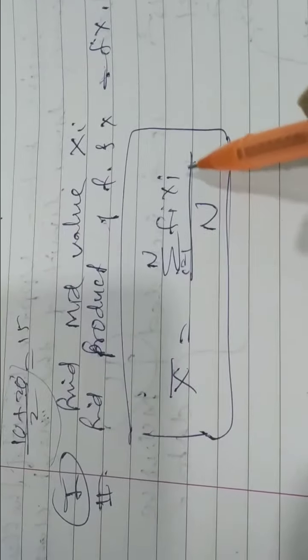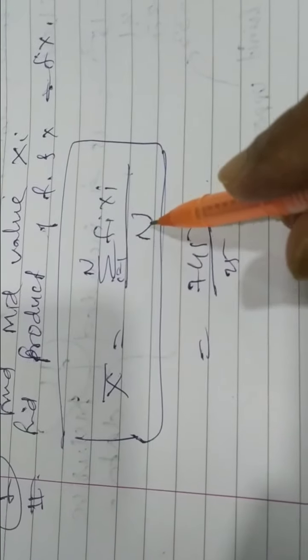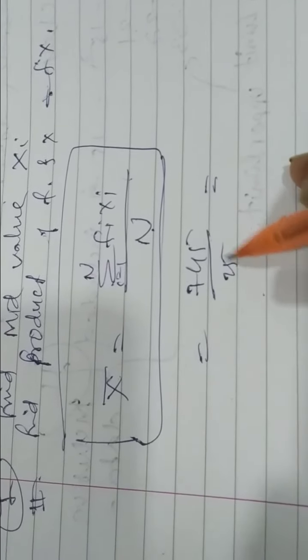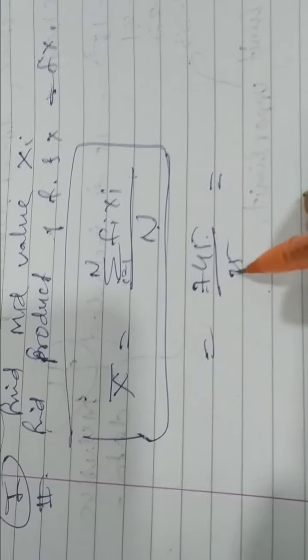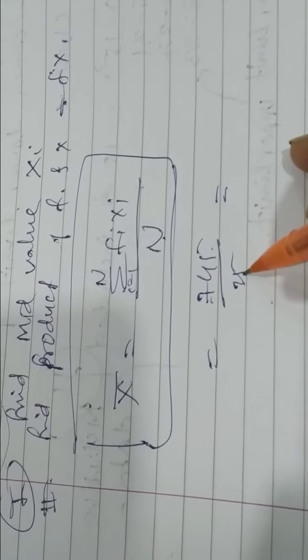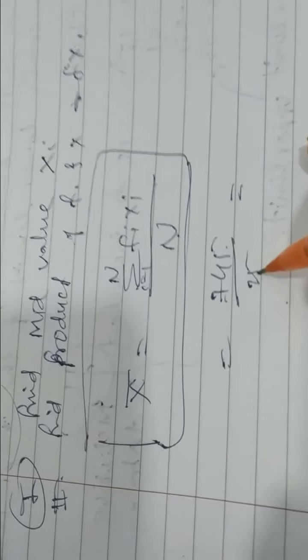Now the formula of the mean of group data is this one. See, x bar, the mean of x, equals summation fi xi upon n. So it is very simple. See, 745 upon what is this summation f? 25. So summation f, that is n, is 25. If we divide 745 by 25, see, 25 to 50.